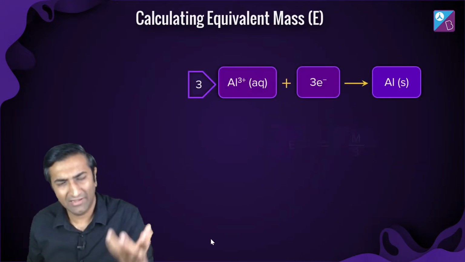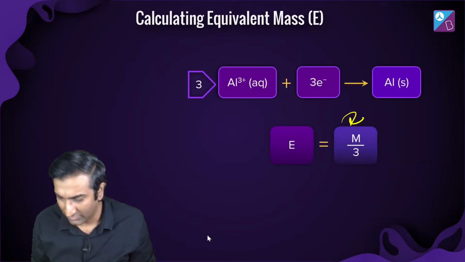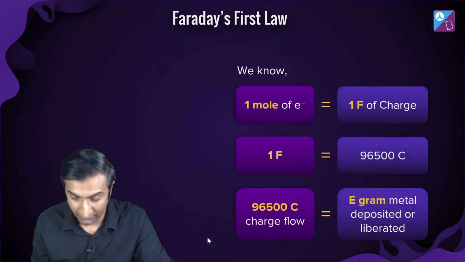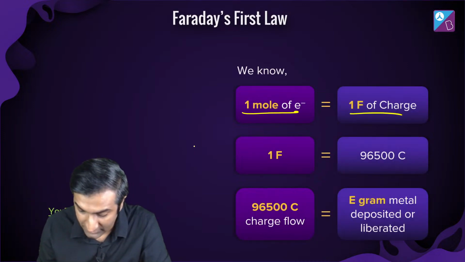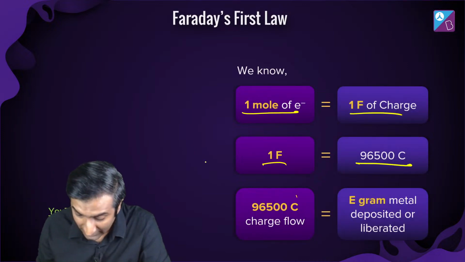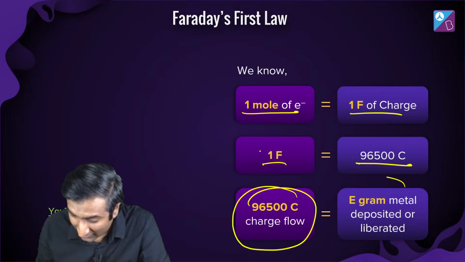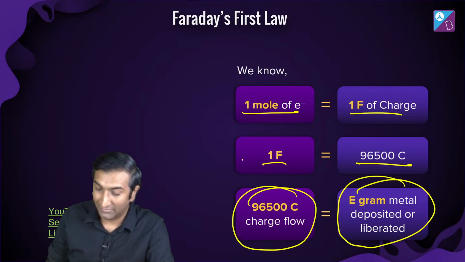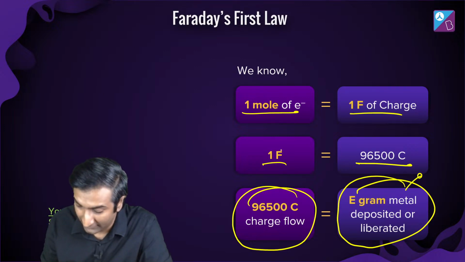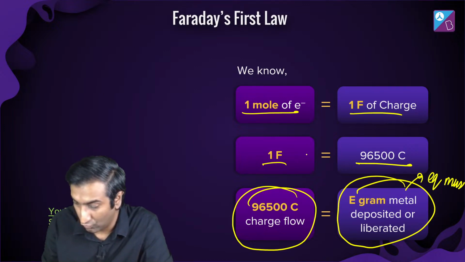All right. For aluminium, the equivalent mass will be molecular mass by 3. Cool. Okay. Now, what are they talking about? 1 mole of electrons is 1 farad of charge. 1 farad is 96,500 coulomb. When 96,500 coulomb go through, then E grams of metal will be deposited. E means equivalent mass.